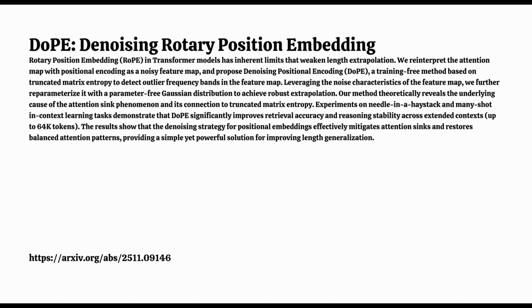So if we pull this all together, DoPE really offers a principled, parameter-free way to improve how these foundational models handle long sequences. It does. It mitigates those low-rank artifacts that cause the attention sink, and it does it through this really rigorous surgical analysis using truncated matrix entropy. It's a clean method to retrofit existing models for huge context windows without the massive cost of retraining.